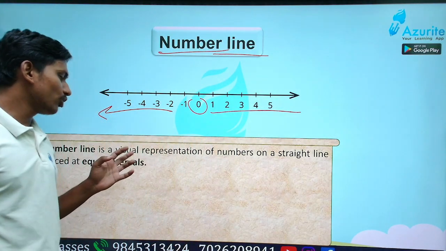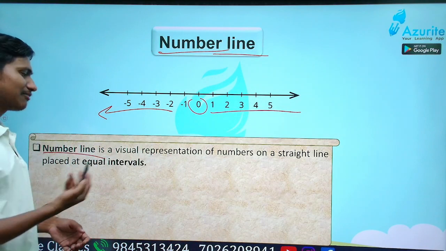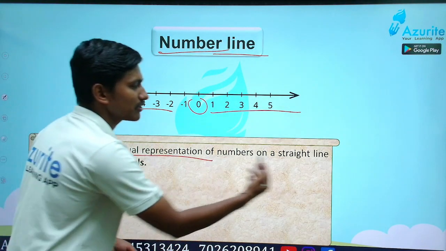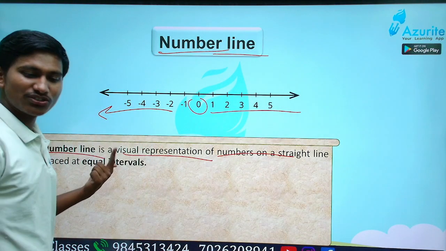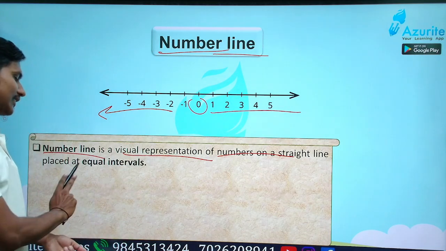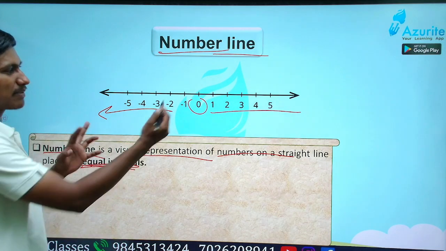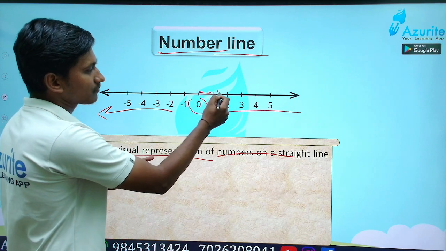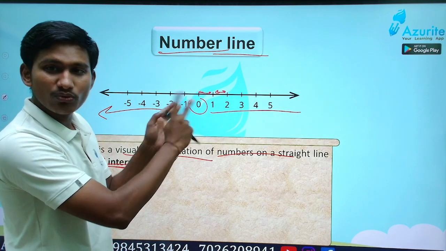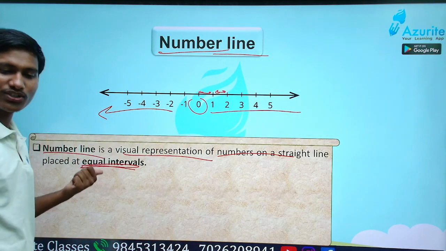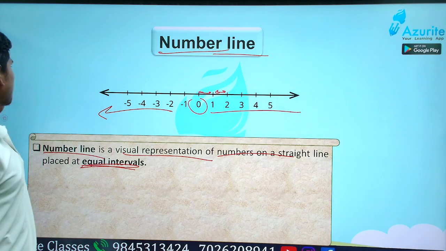The number line is a visual representation of numbers at equal intervals. So the space between two numbers will be the same, that means 1 gap. Understood? Okay, good.